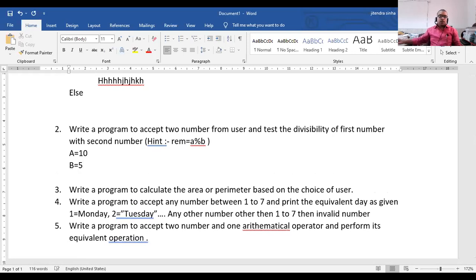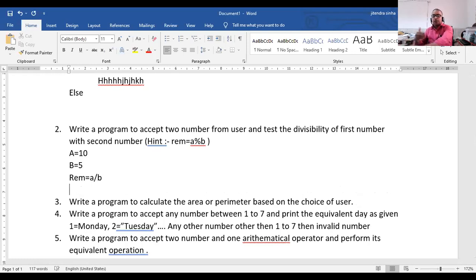For divisibility, again you will take the remainder. Remainder is equal to A mod B. Now you check the remainder. If the remainder is 0, divisibility of the first number with the second number is true.